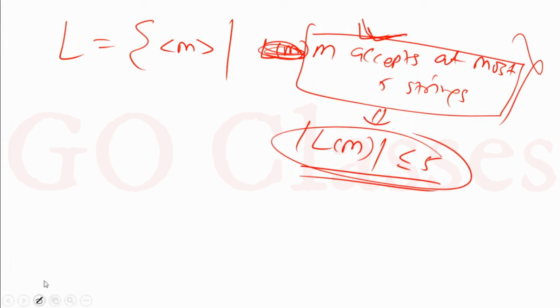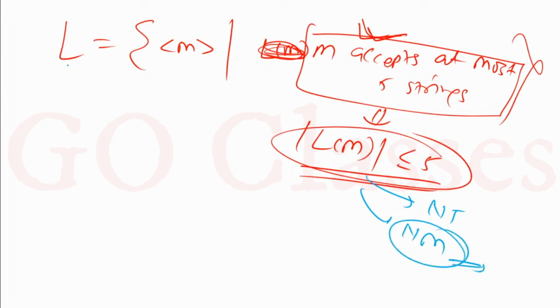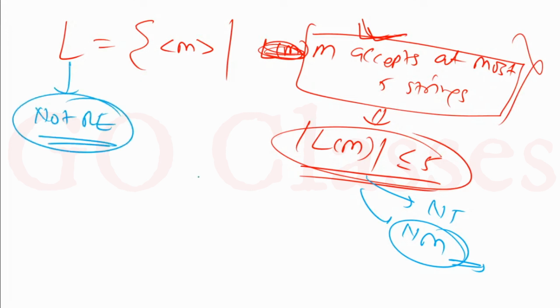Now you can notice that first of all, this is a non-trivial and non-monotonic property. Non-monotonic property, so automatically this L is not RE. So this L is not RE. Here you don't even have to apply the dovetailing technique and these things.